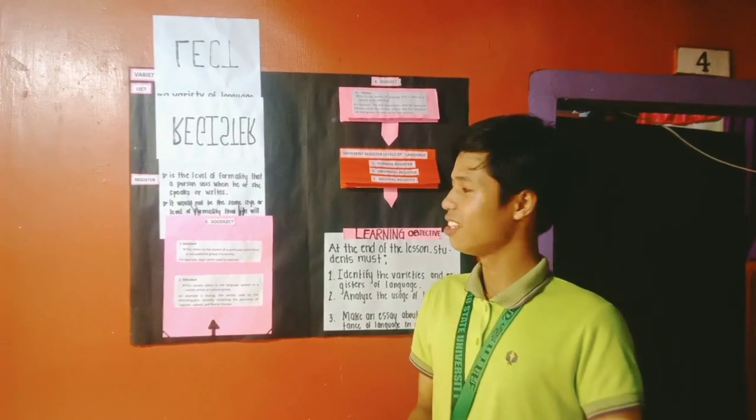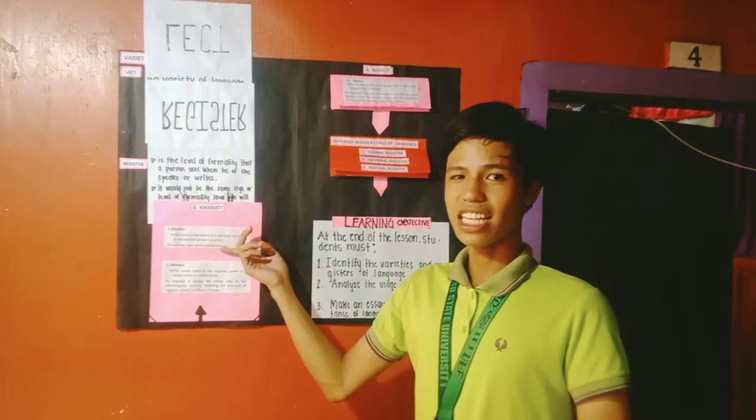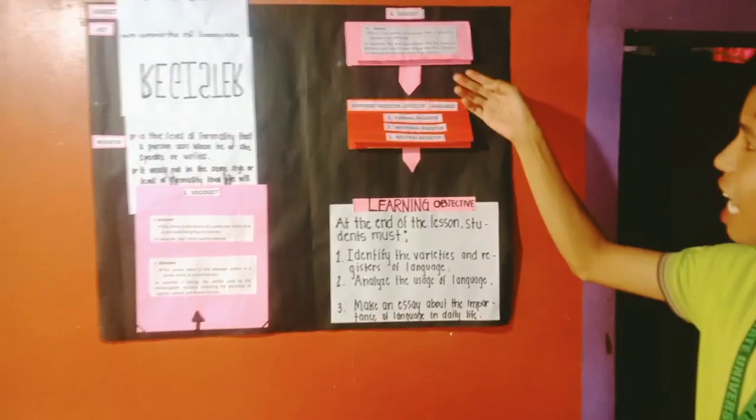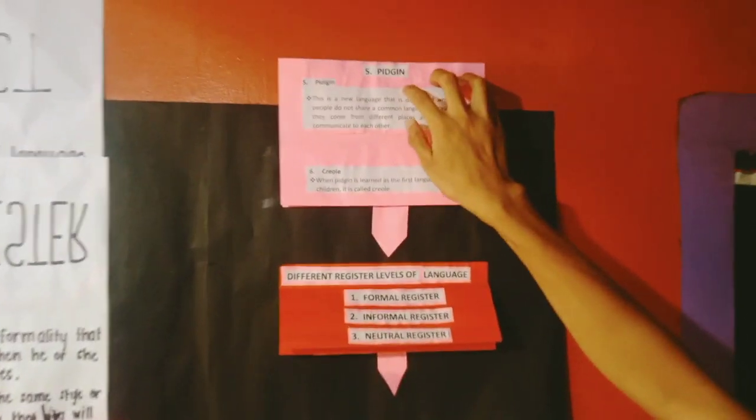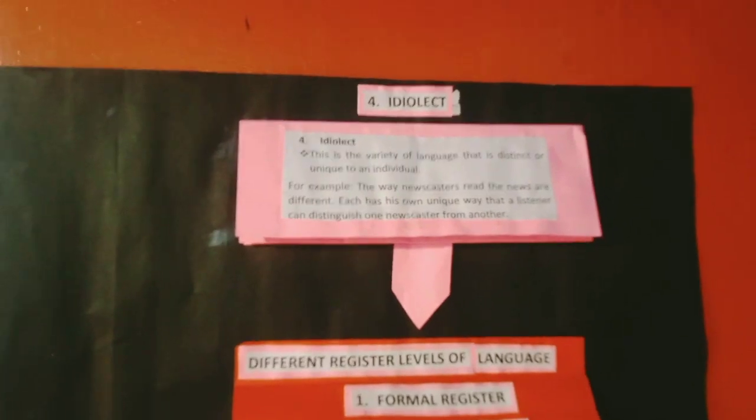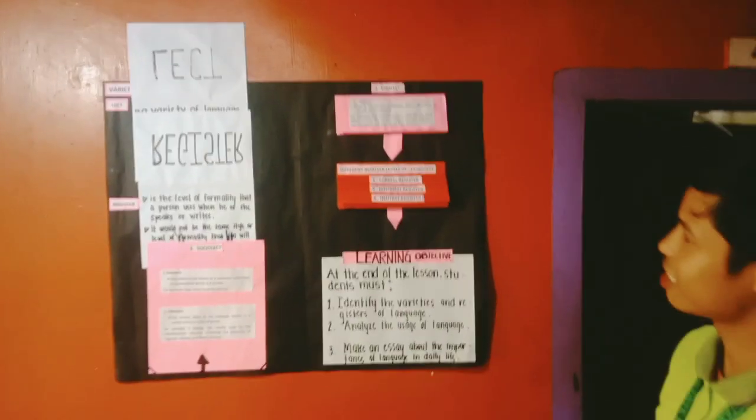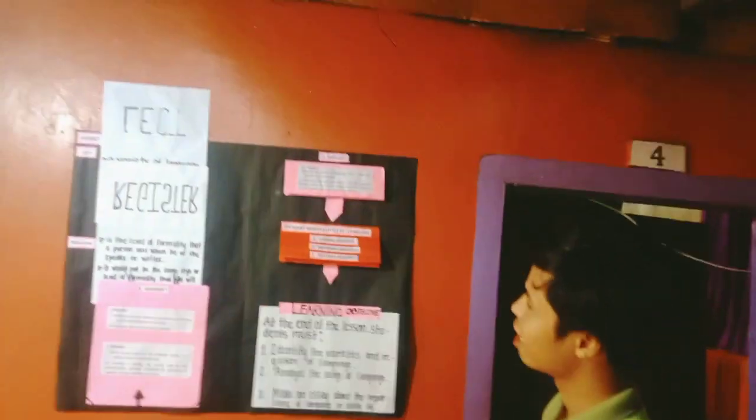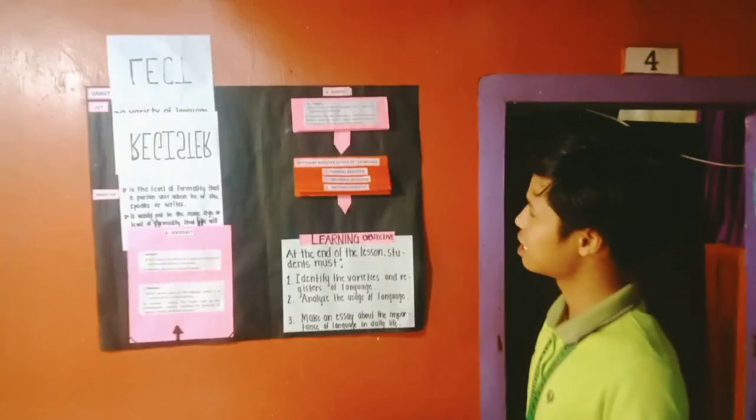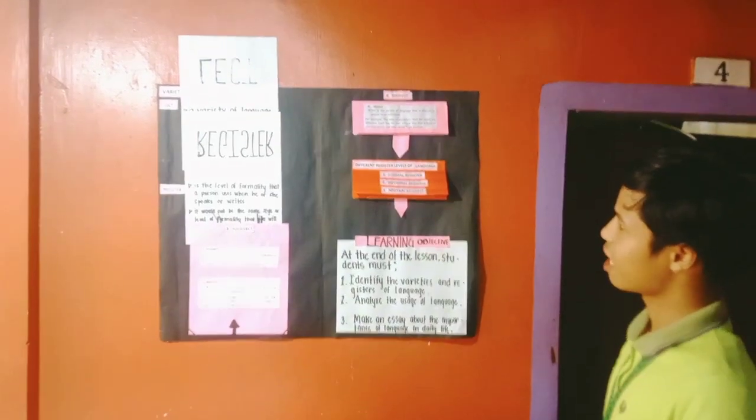For example, legal terms used by lawyers. An example of this is the legislative, judiciary, and executive. So, we are down to idiolect. Idiolect is the variety of language that is distinct or unique to an individual. For example, when newscasters read the news, they are different. Each has its own unique way that a listener can distinguish one newscaster from another.